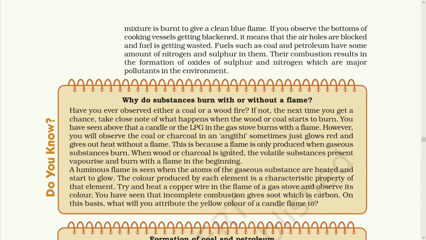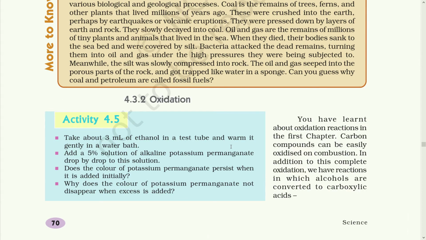Fuels such as coal and petroleum have some amount of nitrogen and sulfur in them. Their combustion results in the formation of oxides of sulfur and nitrogen, which are major pollutants in the environment. Our next chemical reaction is oxidation. Carbon compounds can easily oxidize on combustion.